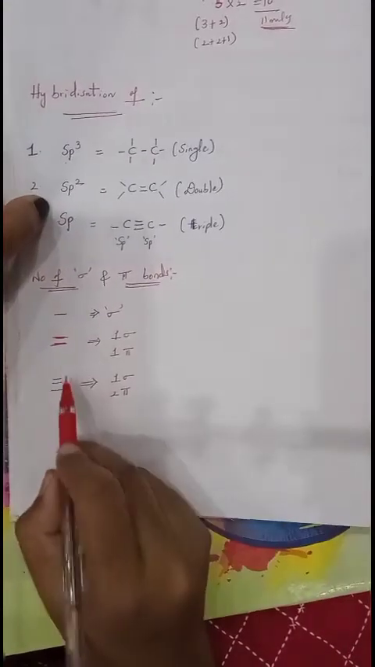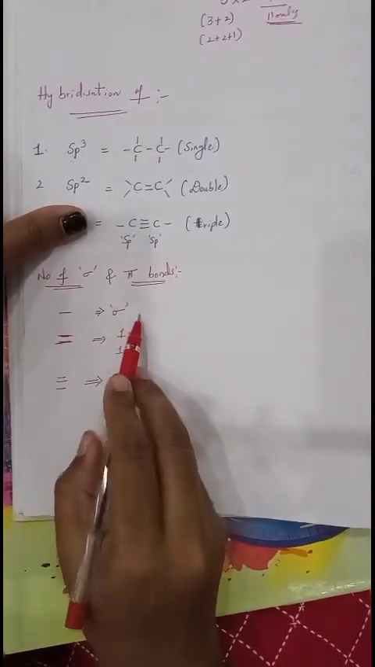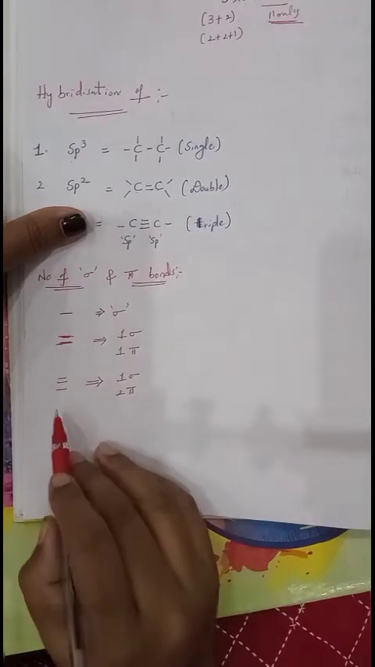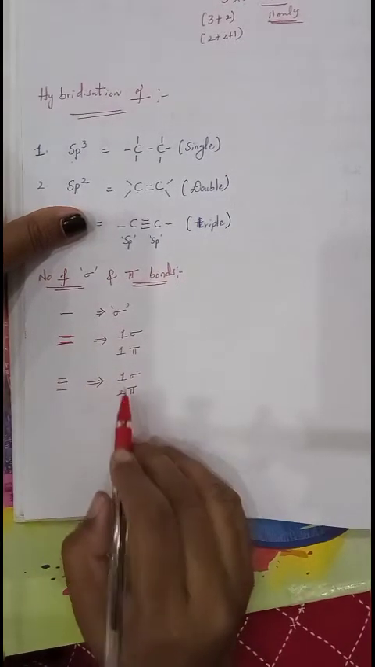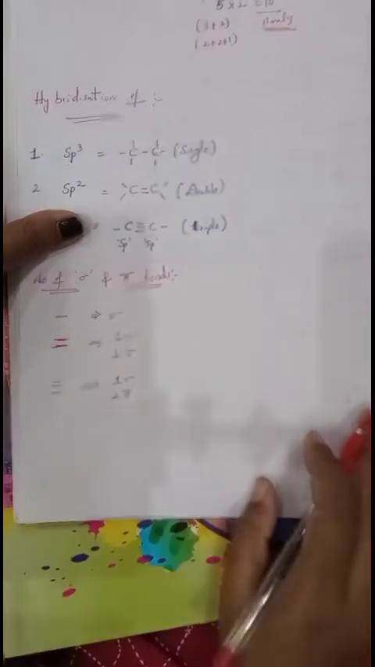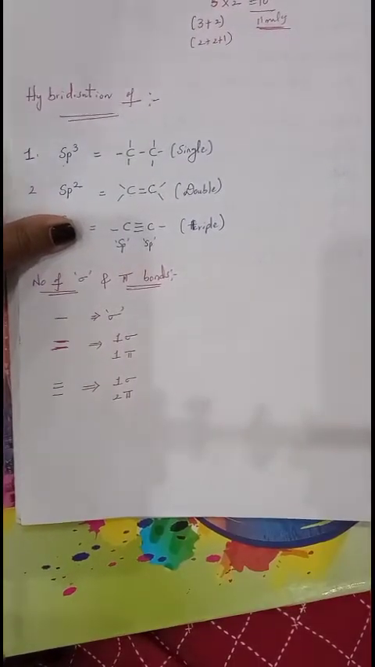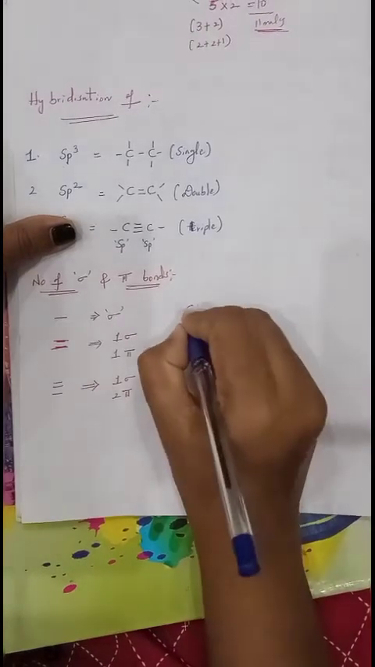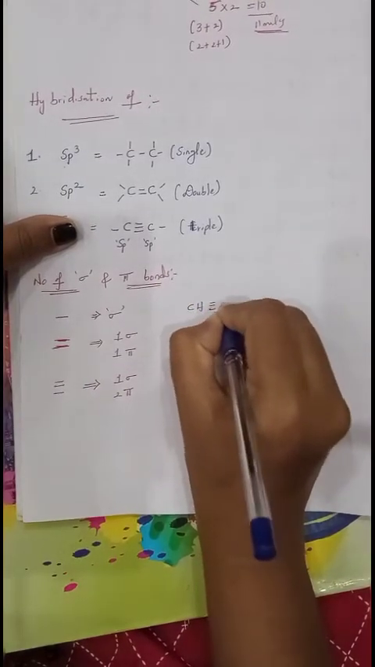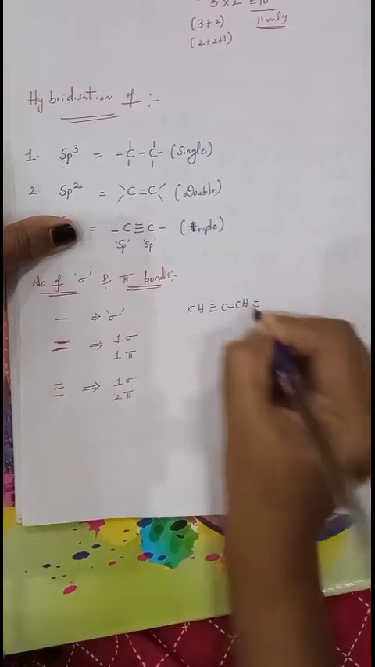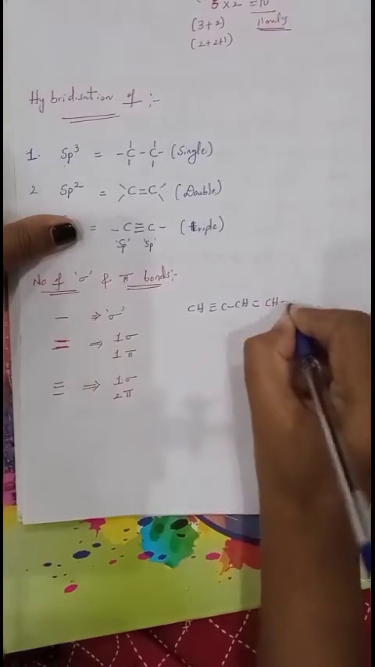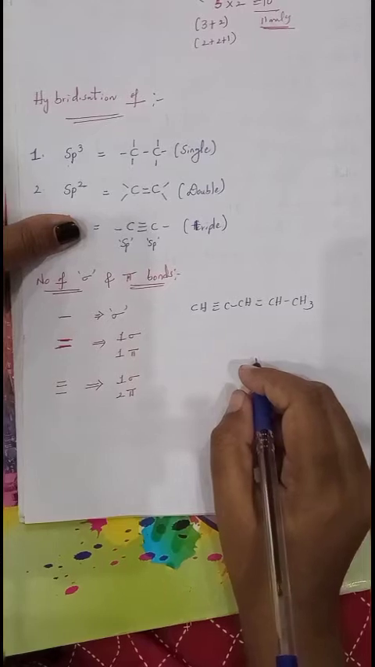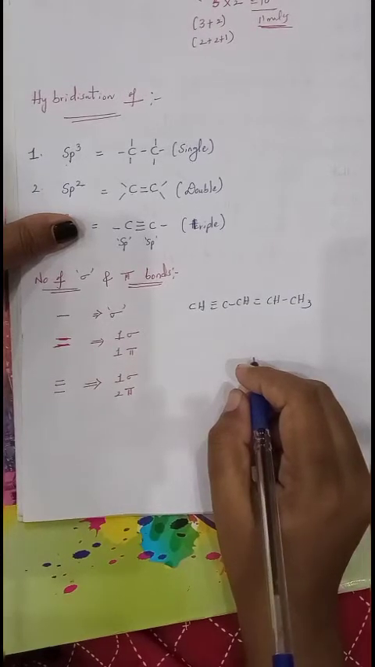How to calculate the total number of sigma and pi bonds? In a compound, if only a single bond is there, that is completely a sigma bond. If a double bond is there, one is a sigma bond, the other is a pi bond. If a triple bond is there, only 1 sigma bond, the other 2 are pi bonds. In this manner we can find out. Example, we will take a compound, CH triple bond C, single bond, CH double bond CH, single bond CH3. In this compound we want to find the total number of sigma bonds and pi bonds.